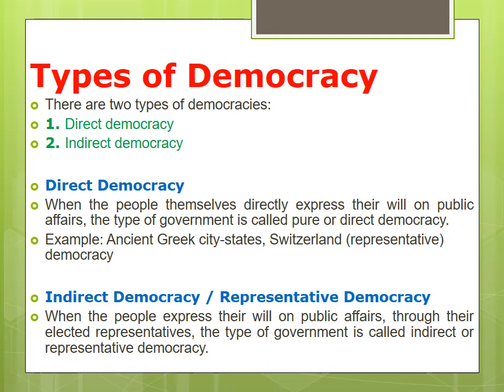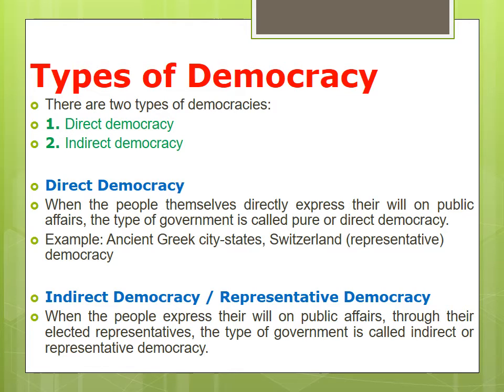Example: ancient Greek city states and Switzerland. In Switzerland and ancient Greek city states, the people can express their will about public affairs directly. Okay, that is direct democracy.